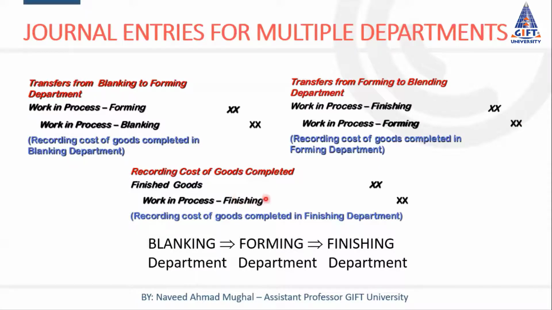Then the goods are completed and sent to the storeroom. Then finished goods account is debited. Now the cost has been transferred to finished goods and work in process has been reduced. So finishing department work in process is credited and finished goods account is debited. So this is the cost flow in a departmental structure of process costing.